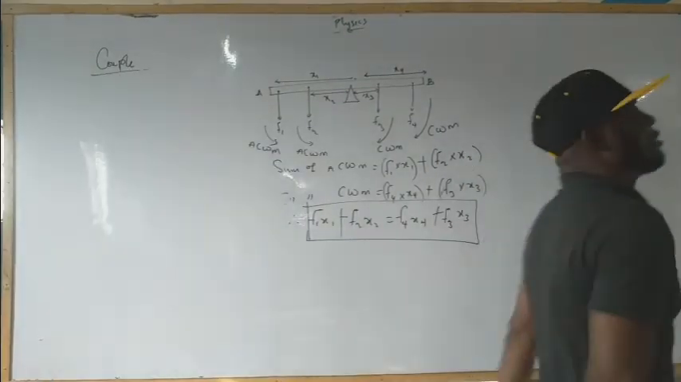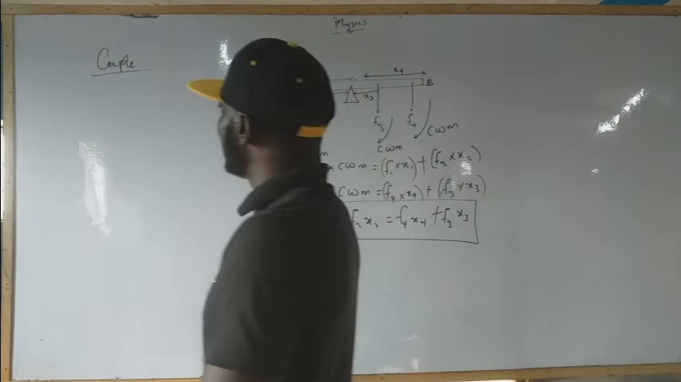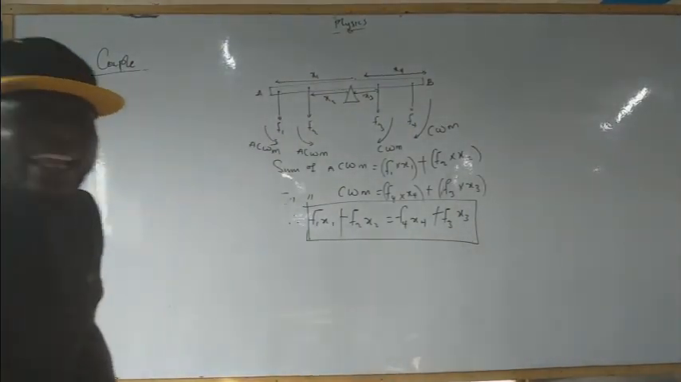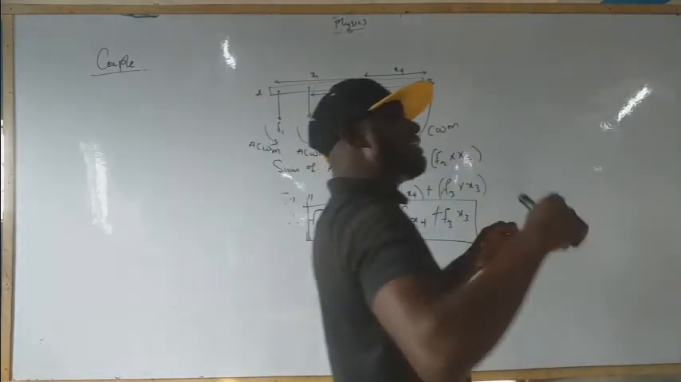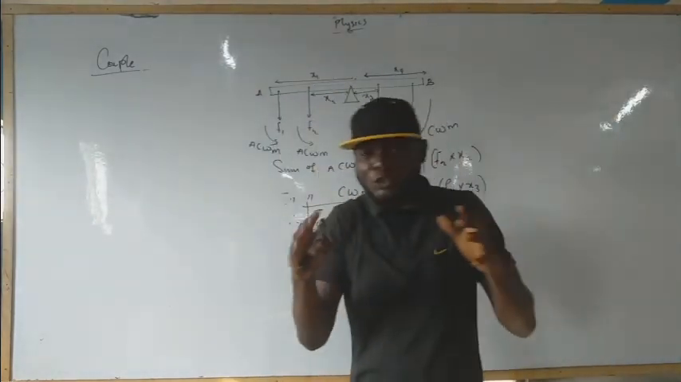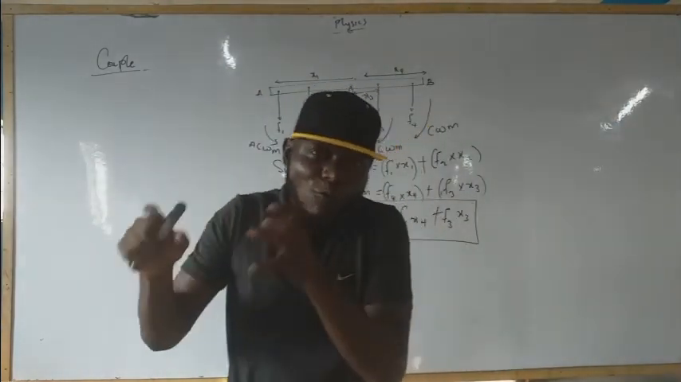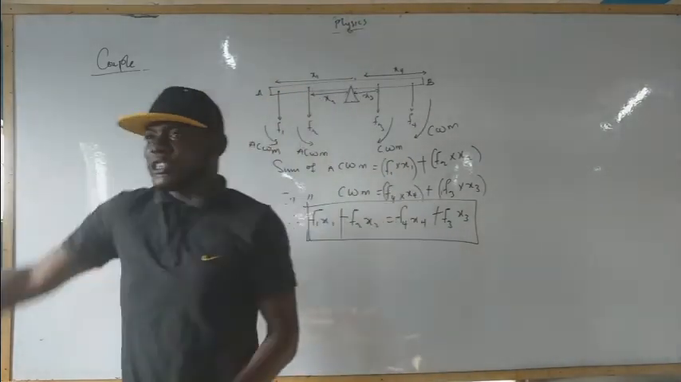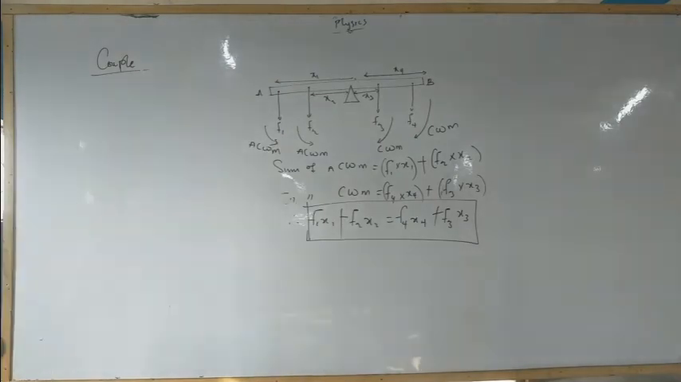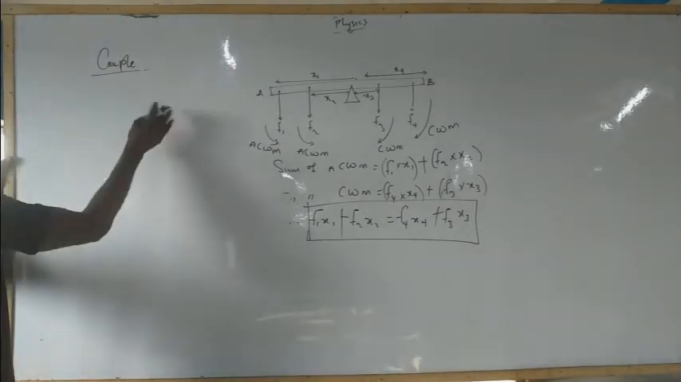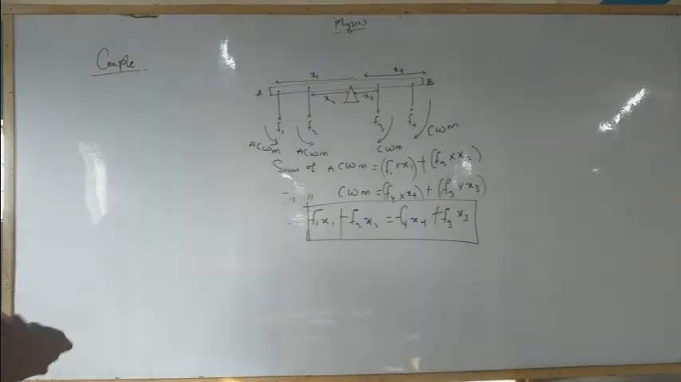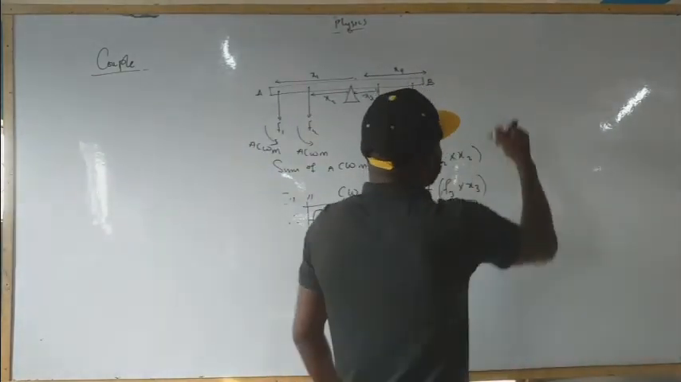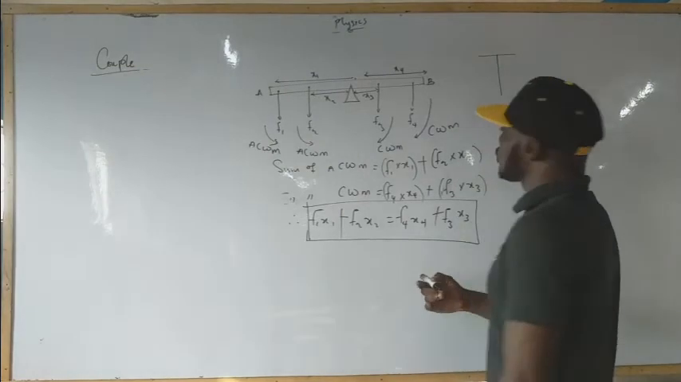Let's quickly look at couples, C-O-U-P-L-E. What do you mean by couple? When you have two parallel equal forces acting in different directions. For instance, an example of a couple is your tap. Something like this. I'm not good at drawing, but something like this.